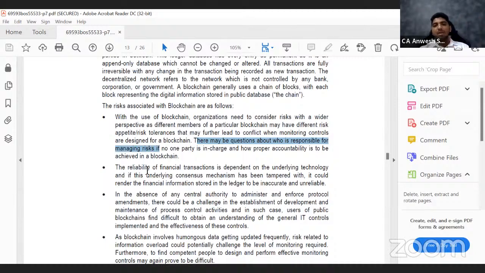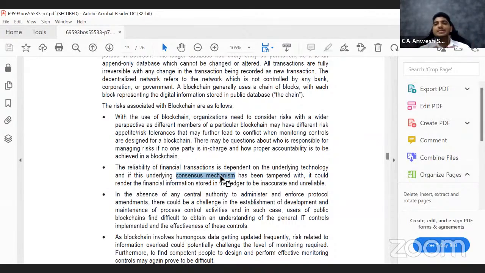Next point is that the whole blockchain depends on a technology. There is something called a consensus mechanism, which basically talks about how one entry gets passed, whether all entries get passed. For example, let us say I don't have money in my account and I send 5,000 rupees. Will it be recorded in that notice board? No. Every entry that you make has to be accepted by a group of people.